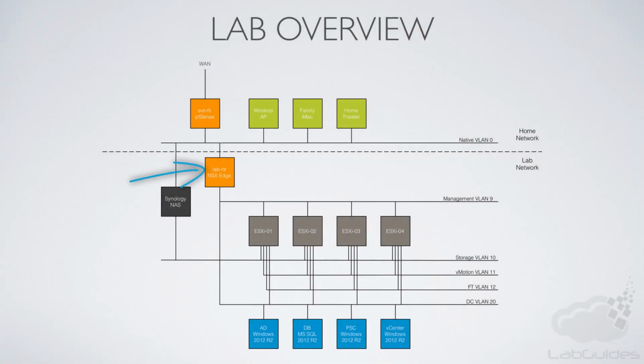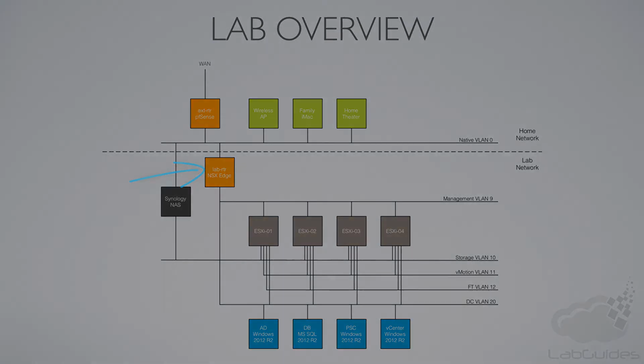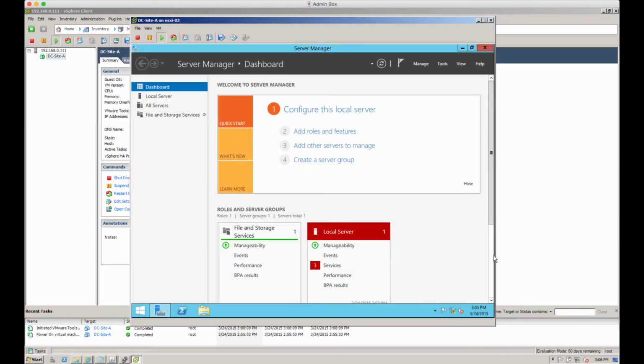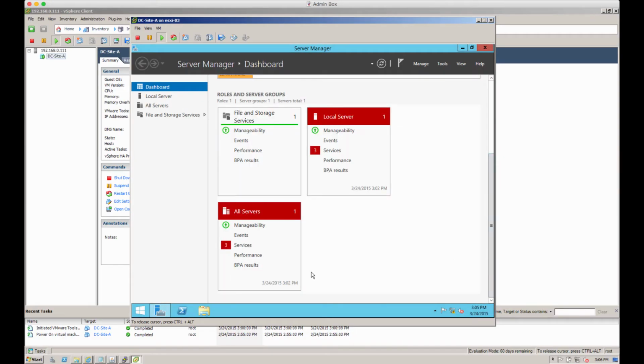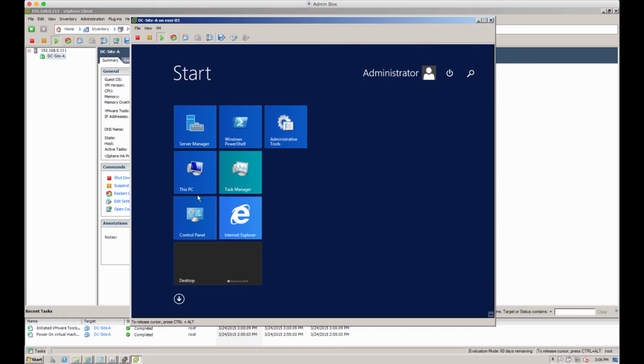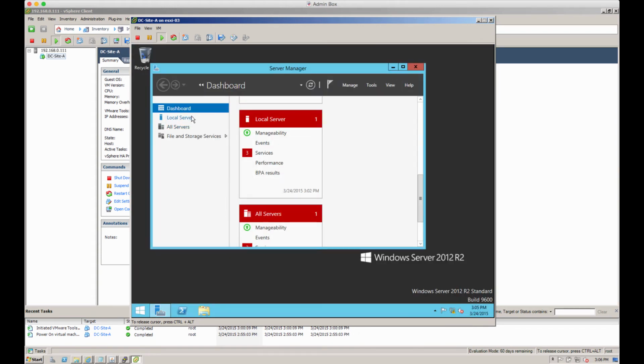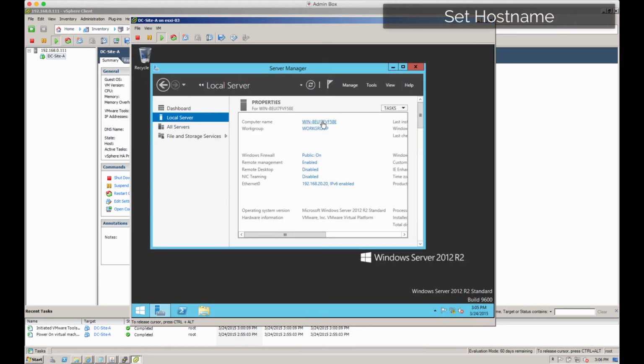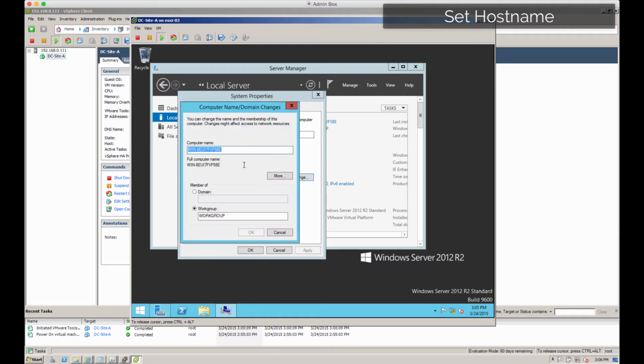So as you can see, there's a gateway here. We haven't installed that yet, so I'm just kind of fudging it at the moment. We'll install that piece later, but at this stage we can continue. So let's go in and set the host name of this server on this local machine, because currently it's just the default Windows generated number. So we'll set that as per our VM name, which is just dc-site-a.